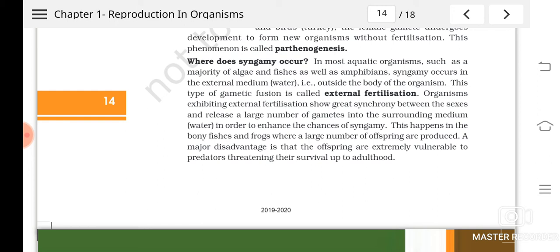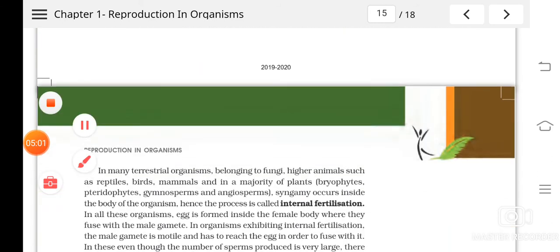So why? There may be some predators. These predators may destroy their eggs or sperms, or they can also destroy the young ones. So they produce an enormous number of gametes, and also they produce a large number of offsprings. So this can save some of them from the predators, and thereby they can survive to adulthood. Understood? It means the species can be saved. So only in these organisms where external fertilization takes place, the number of offsprings is high.